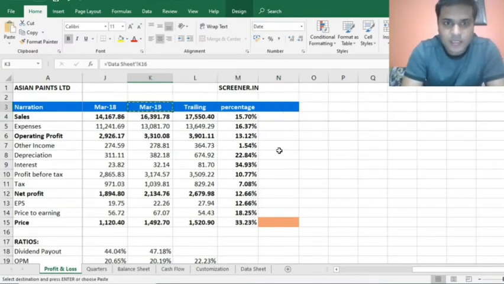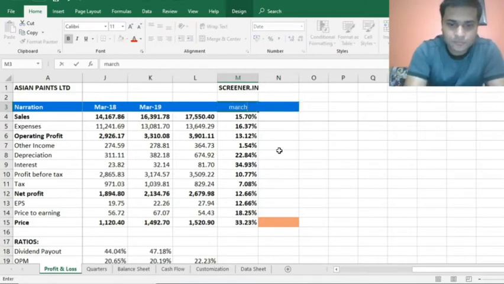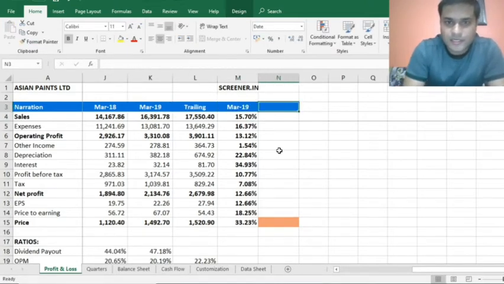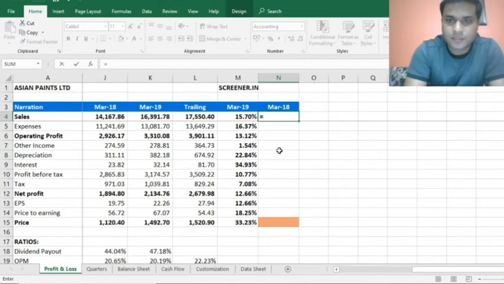Let's say this is March 19 and this is March 18, and we have to find out the figures.